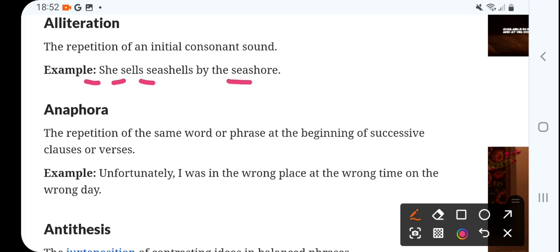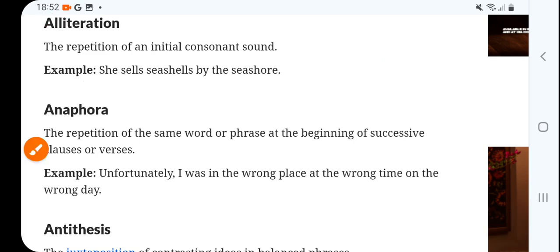The example is very important. That's all S, right? Seashells by the seashore. So the first word, initial consonant sound, that is repetition of initial consonant sound. So that's an L here, and this is a consonant. You can remember repetition of consonant sound.